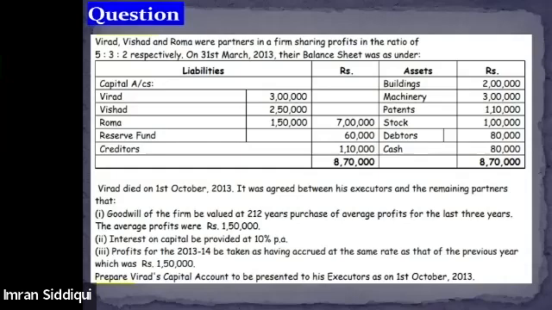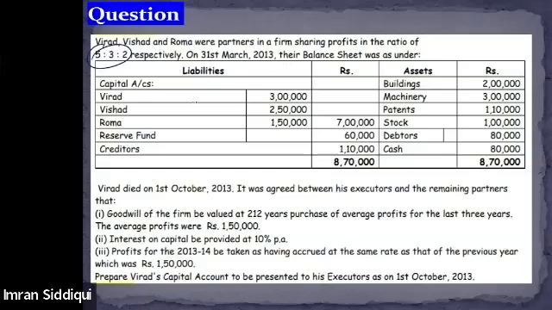This question is saying that there are three partners. Virat, Vishad and Roma were partners in a firm sharing profit in the ratio of 5 is to 3 is to 2. The balance sheet of the firm is given, and the capital balances of the partners are also given.